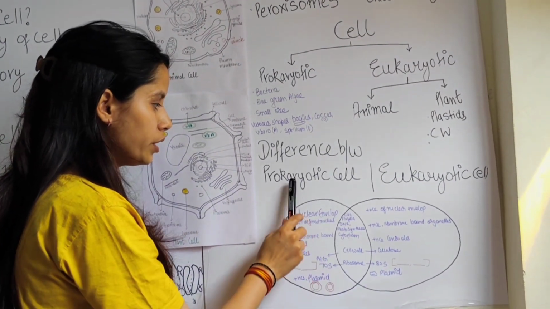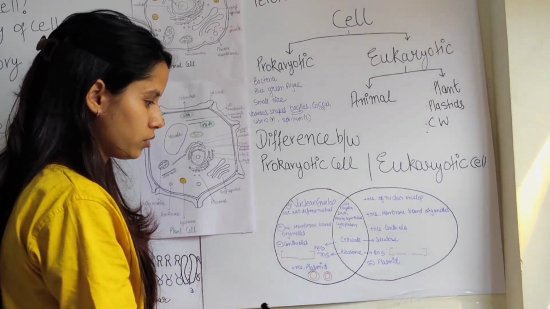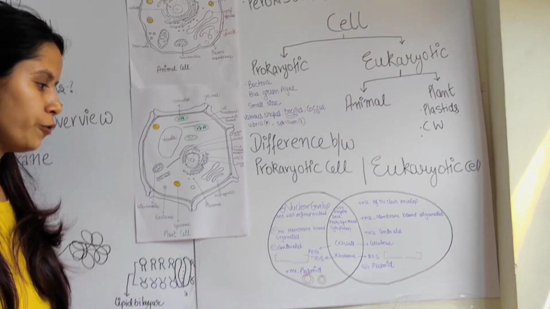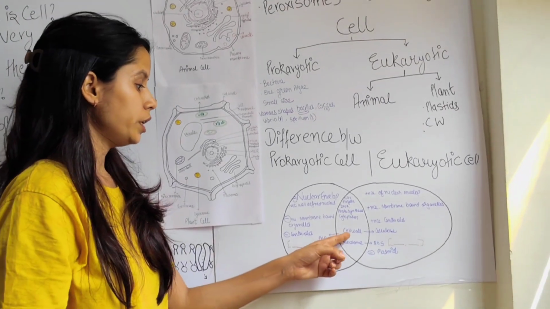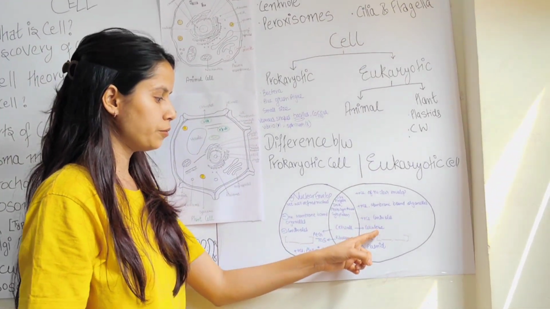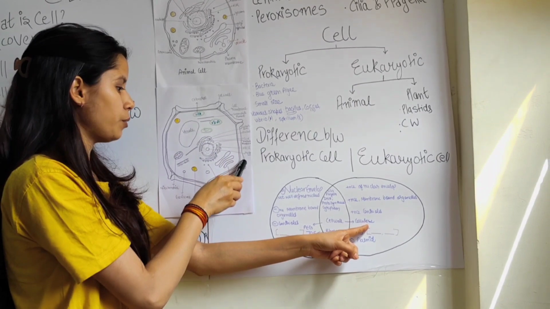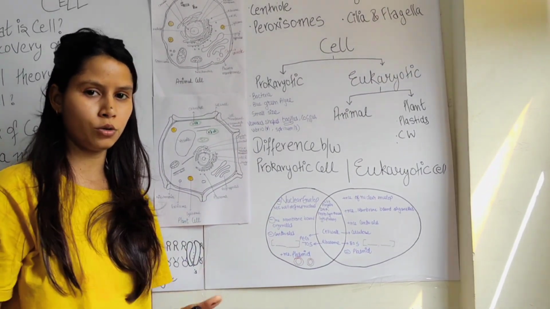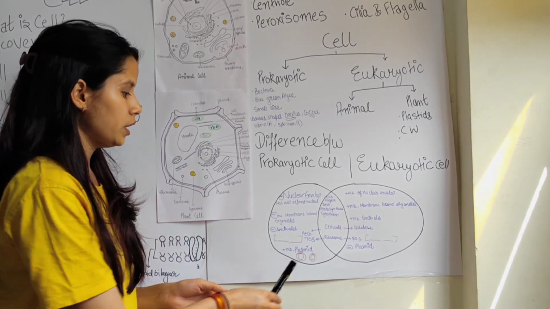Cytoplasm is common in prokaryotes as well as in eukaryotes. The cell wall is made up of different components. In plant cells of eukaryotes, the cell wall is made up of cellulose, and in prokaryotes the cell wall is made up of peptidoglycan.